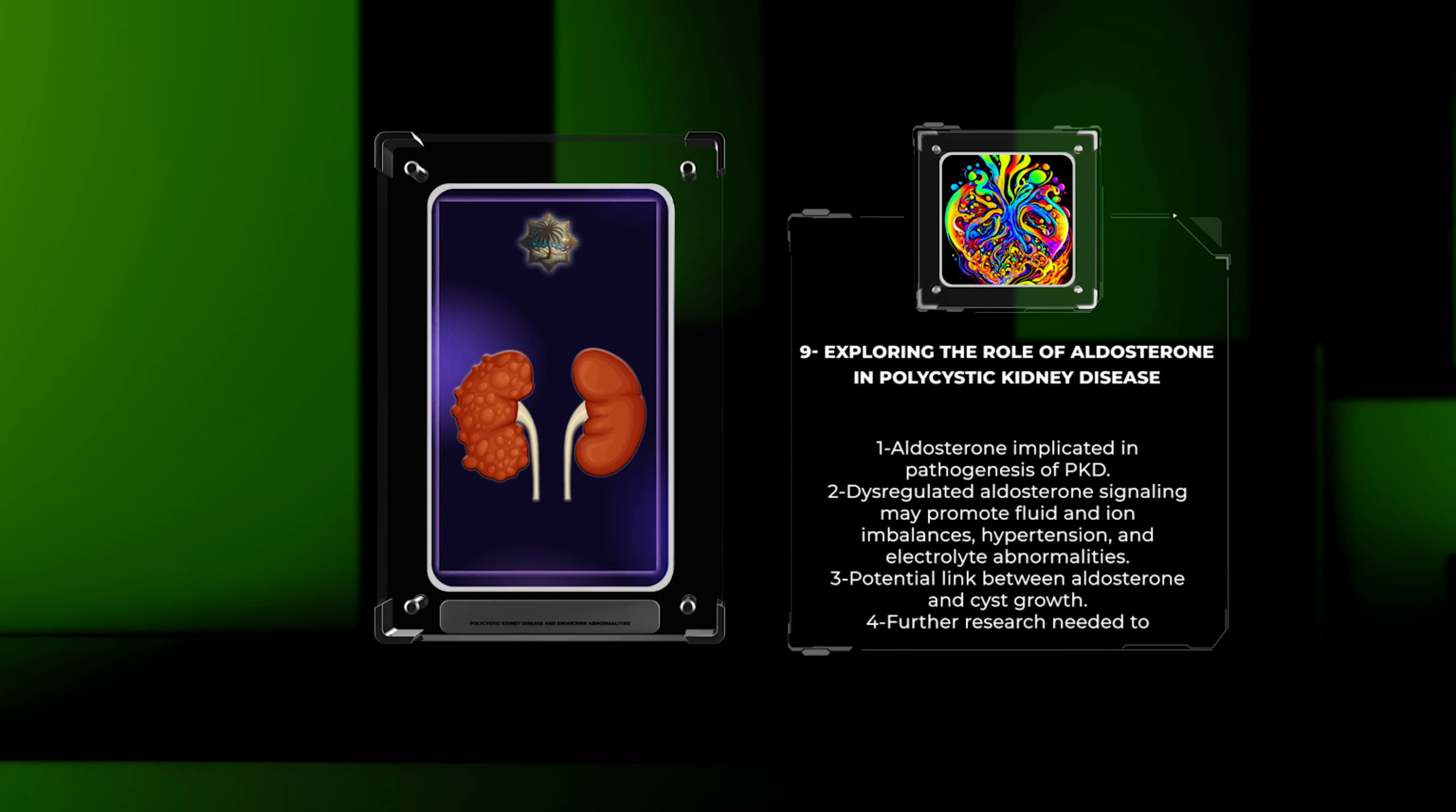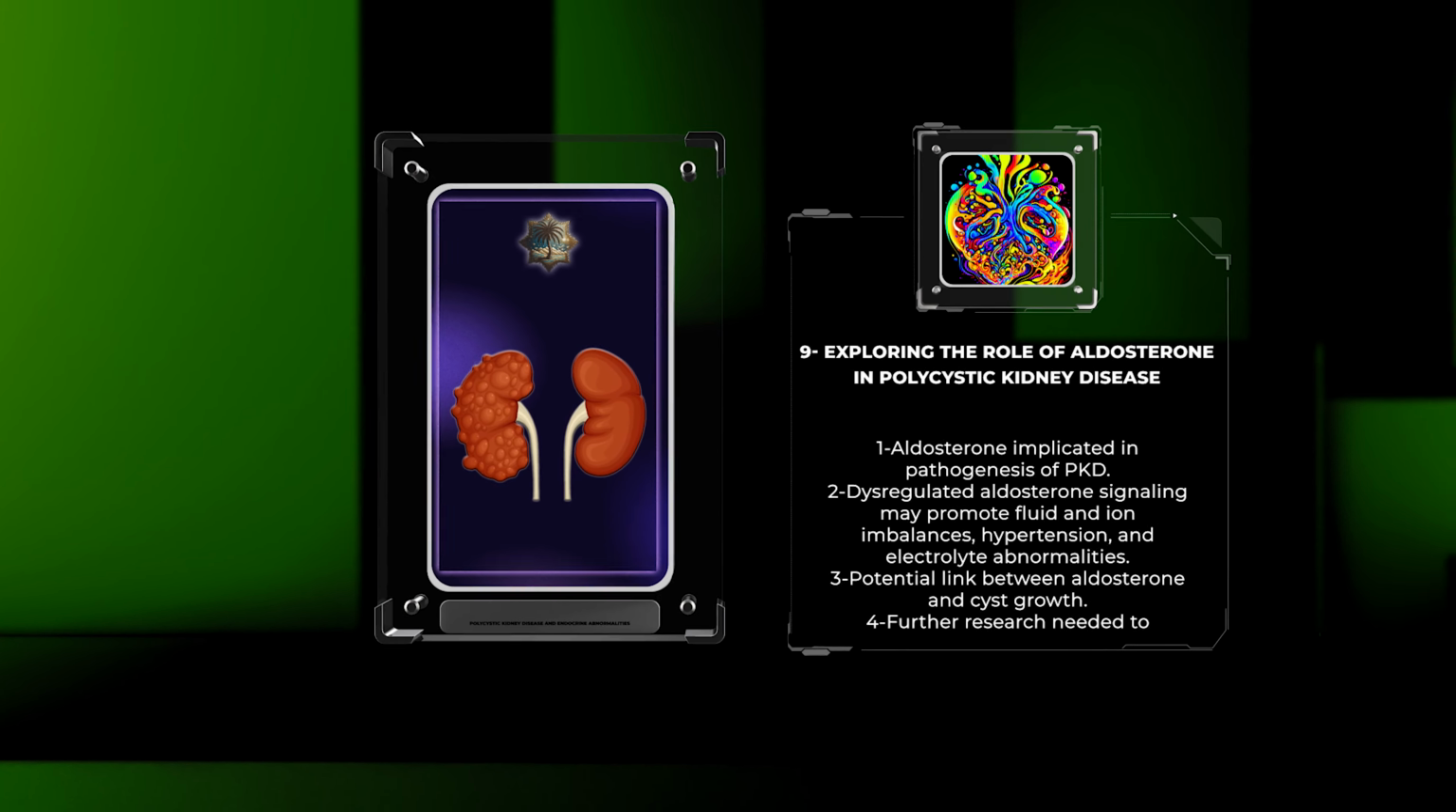Neuroendocrine dysregulation has emerged as a significant component in the complex pathophysiology of PKD. Disruptions in hypothalamic-pituitary-adrenal and hypothalamic-pituitary-gonadal axes have been observed in PKD patients, contributing to altered stress responses and reproductive function. Exploring the intricate connections between PKD and neuroendocrine signaling pathways holds promise for unraveling novel therapeutic approaches to mitigate disease progression.